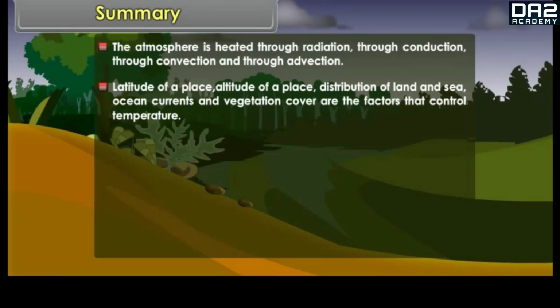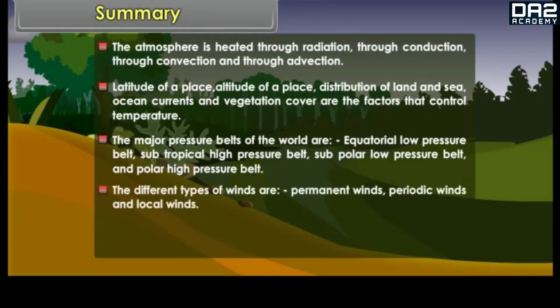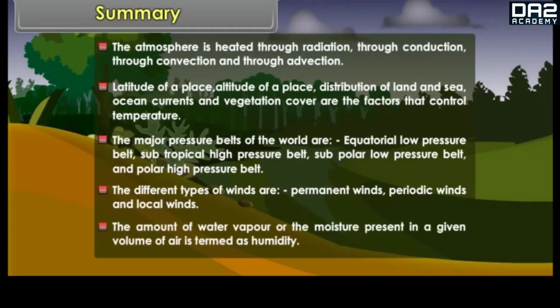factors that control temperature. The major pressure belts of the world are equatorial low pressure belt, subtropical high pressure belt, subpolar low pressure belt, and polar high pressure belt. The different types of winds are permanent winds, periodic winds, and local winds. The amount of water vapor or the moisture present in a given volume of air is termed as humidity.